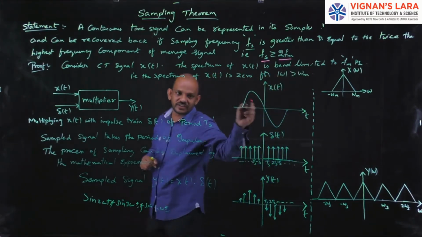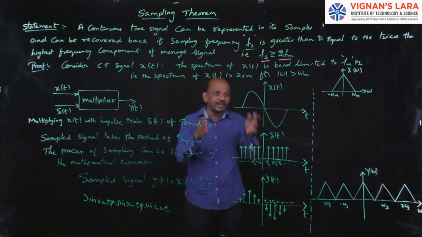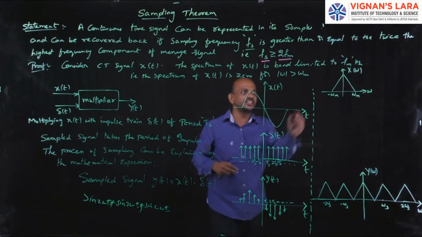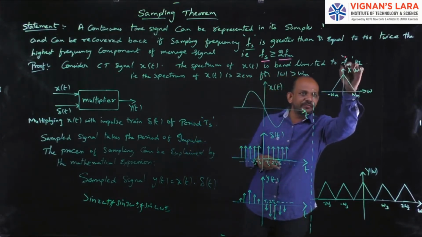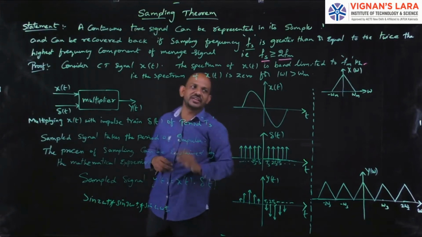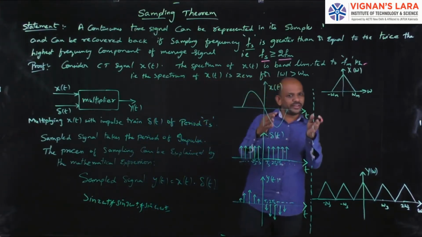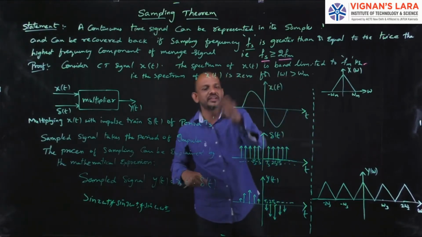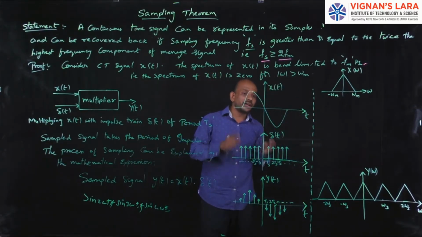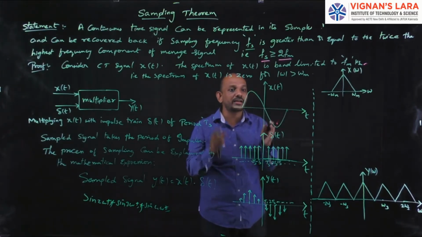If I go for the frequency spectrum of this, that will be band limited to the frequency Fm. That is the maximum is Fm and the units are Hz. Band limited means it will allow the frequencies only up to Fm. That is, the spectrum of x of t is 0 for mod omega greater than omega m.